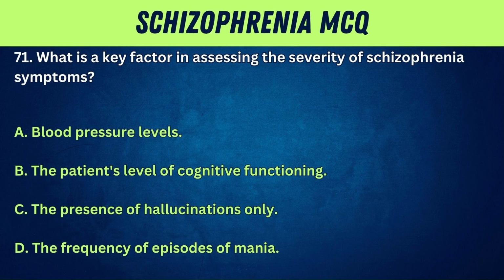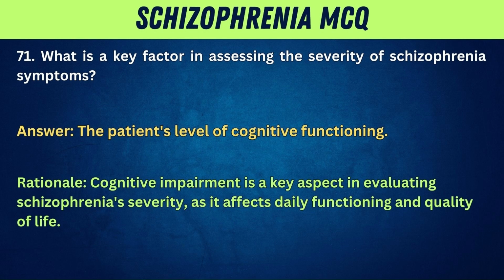71. What is a key factor in assessing the severity of schizophrenia symptoms? A. Blood pressure levels. B. The patient's level of cognitive functioning. C. The presence of hallucinations only. D. The frequency of episodes of mania. Answer. The patient's level of cognitive functioning. Rationale. Cognitive impairment is a key aspect in evaluating schizophrenia's severity, as it affects daily functioning and quality of life.